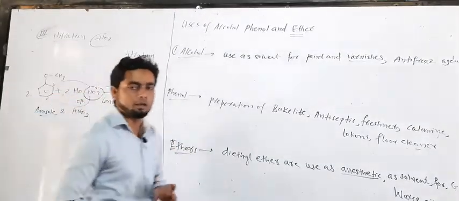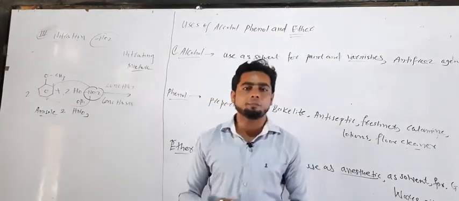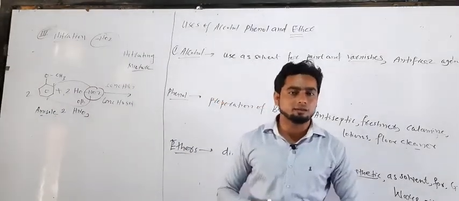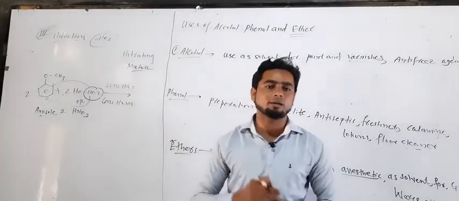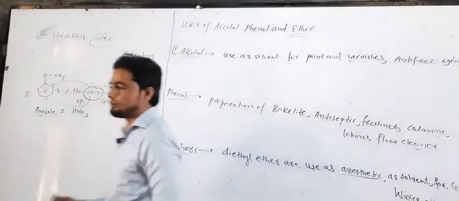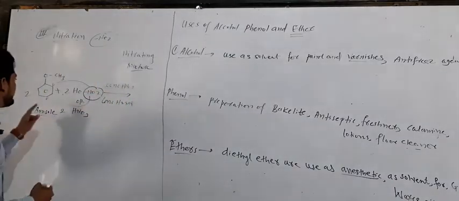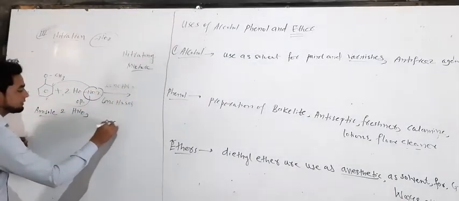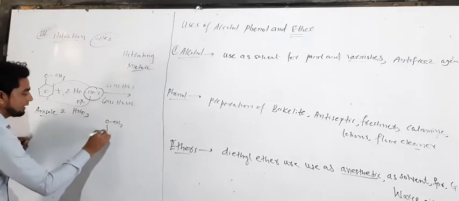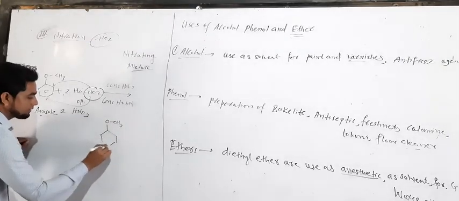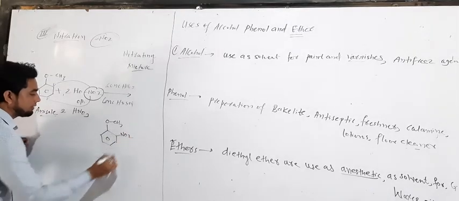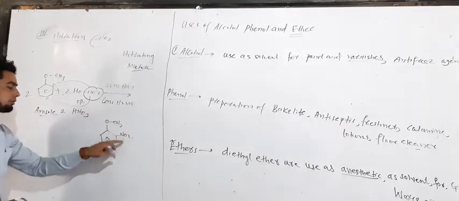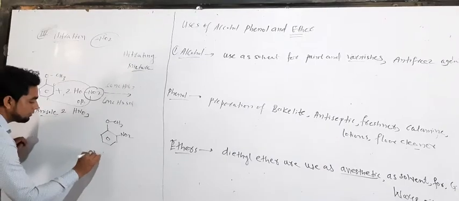Which is minor and which is major? You know that the para product is the major and the ortho product is the minor product. Okay. So now we take the reaction. First, the OCH3 as it is, the ring also as it is, and the incoming nitro group attached to the ortho position. So the name is 2-nitro